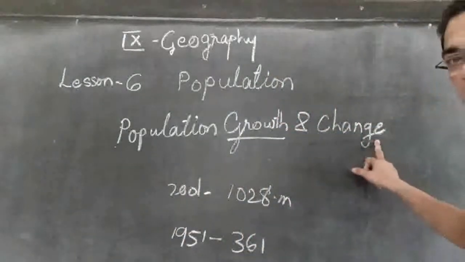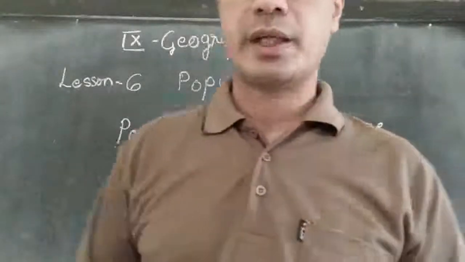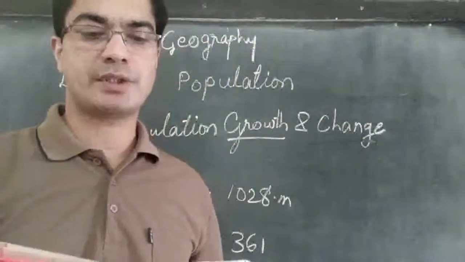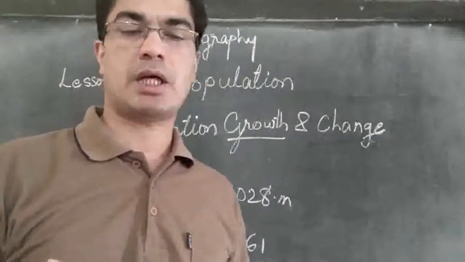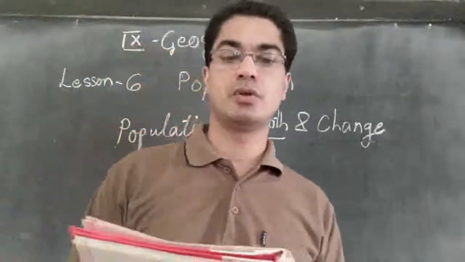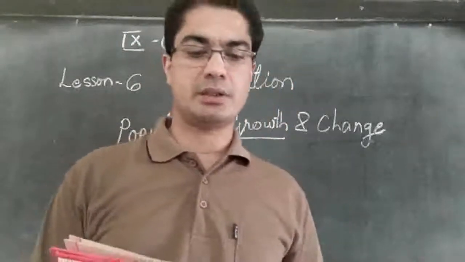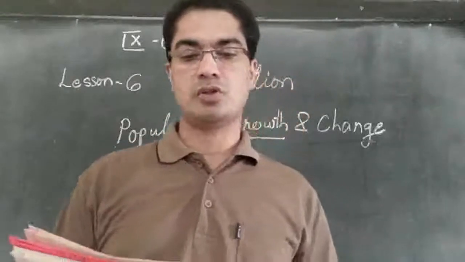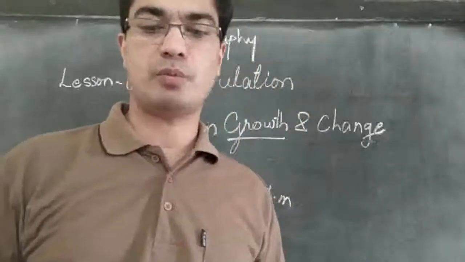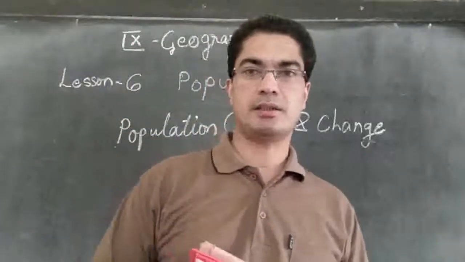What are the factors responsible for changing in the population? So there are three main processes of change of population: birth rates, death rates, and migration. So we shall see one by one. The natural increase of population is the difference between birth rate and death rate.